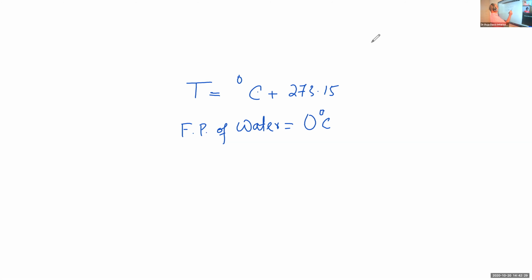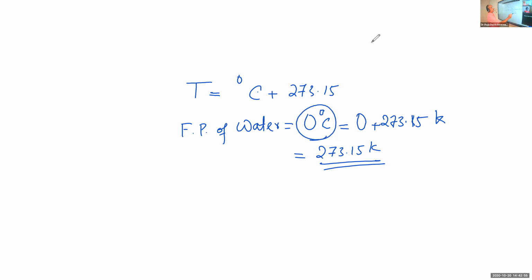And what will be the freezing point of water on the Kelvin scale? That is 0 plus 273.15. So much Kelvin. So that is equal to 273.15 Kelvin. And that is the freezing point of water on the Kelvin scale. Degree Celsius, 0 degrees Celsius. And Kelvin scale, 273.15 Kelvin.